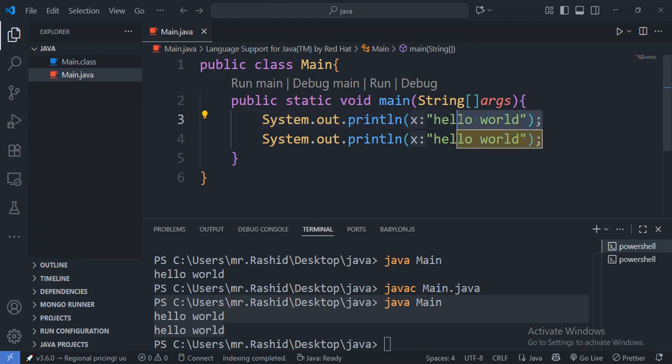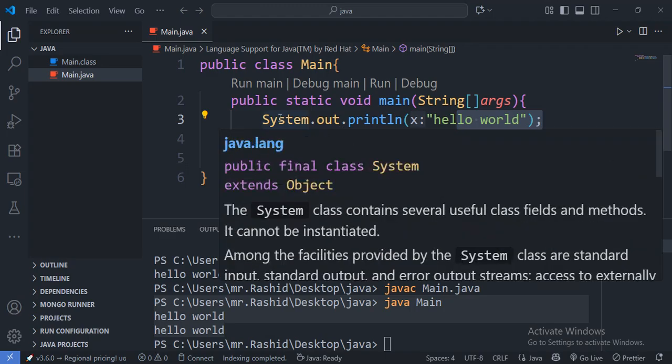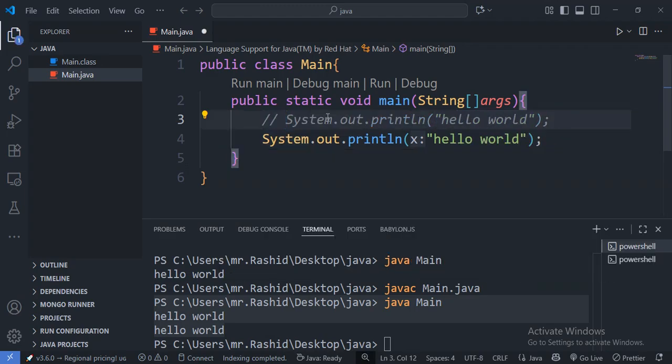So this line, the comment that we had, this one is a single line comment, and it does not affect our code. So let us now take a look at the multi-line comment. Sometimes you might want to add a longer explanation that does not fit on just one line, and for that we use multi-line comments.